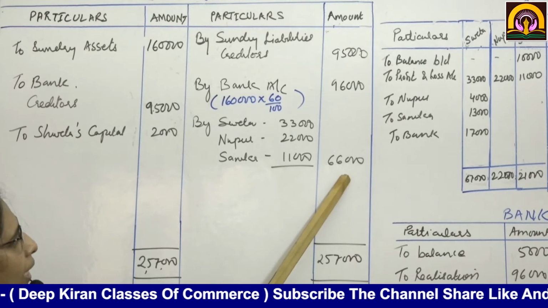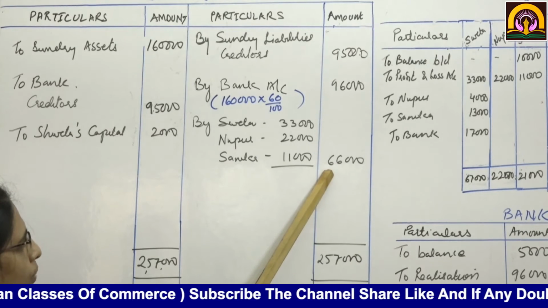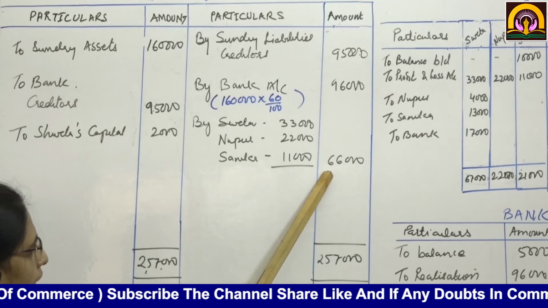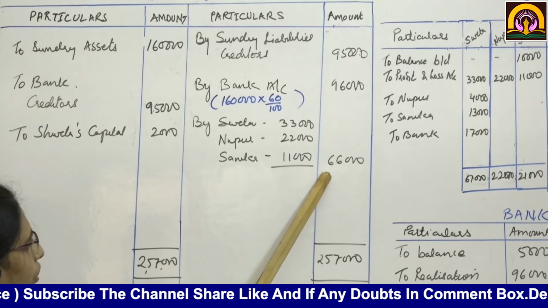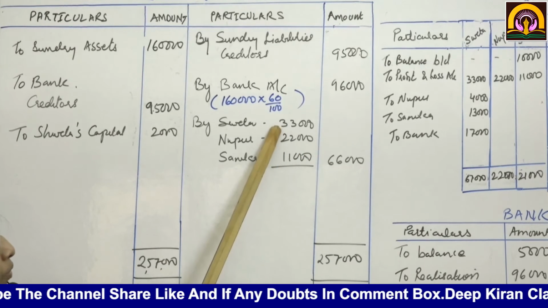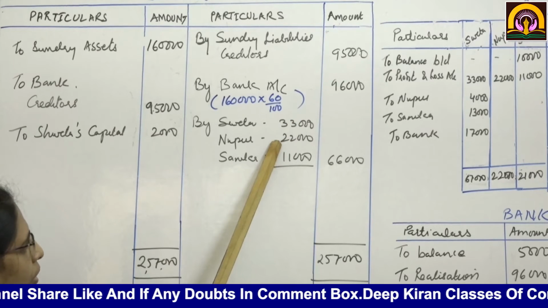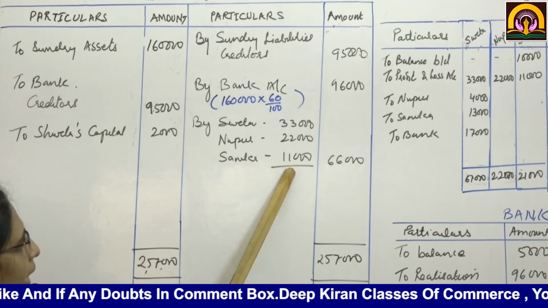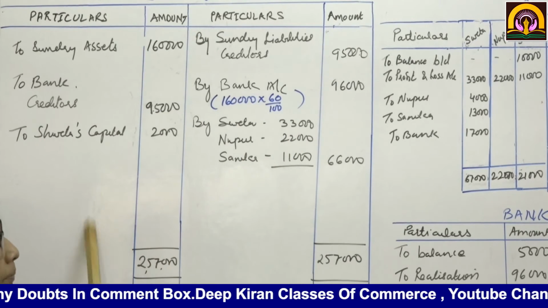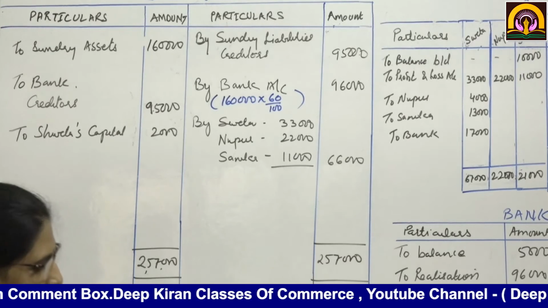It is transferred in their profit sharing ratio 3:2:1, that will come to 33,000, 22,000 and 11,000. Here we have completed the realization account.